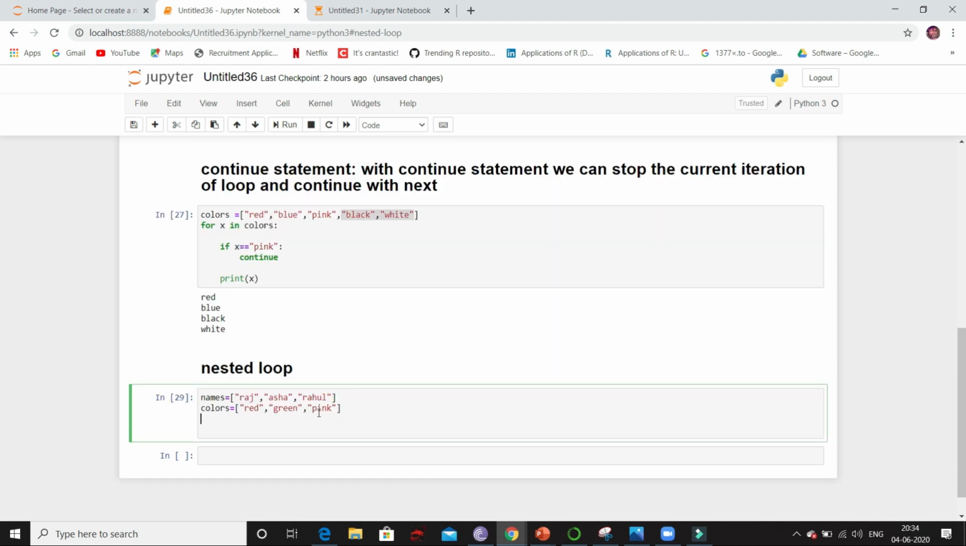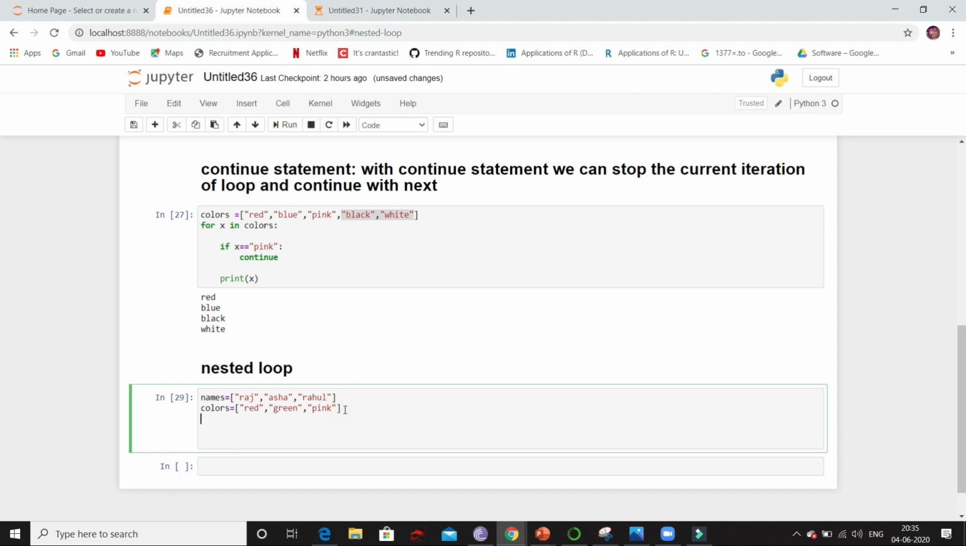Next concept is nested loop. Nested loop means we have loop inside another loop. So here I have taken two lists. Now let's apply nested loop here. So first let's use for loop for first list. Say for x, that is the variable name, in names. So your names is the sequence name, that is first list name.